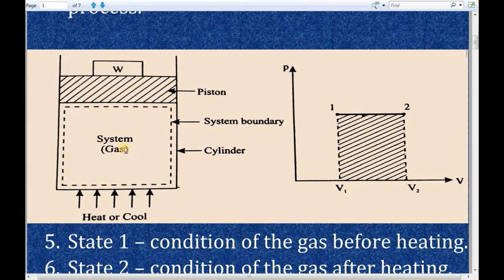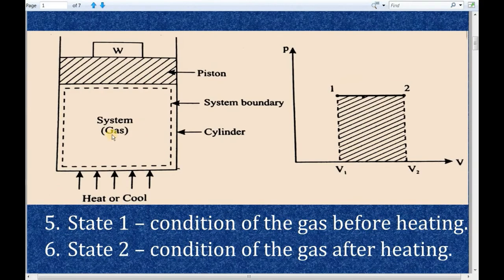Now heat the piston cylinder. By heating the piston cylinder, the volume and temperature of the gas will be changed. The pressure of the gas will also be changed, but the weight which the scientists have kept on the piston will maintain the pressure of the gas inside the cylinder to be constant. During this experiment, scientists have noted the pressure, volume and temperature values. So in this experiment, the pressure value was constant before heating and after heating, but the volume and temperature values were changed after heating.